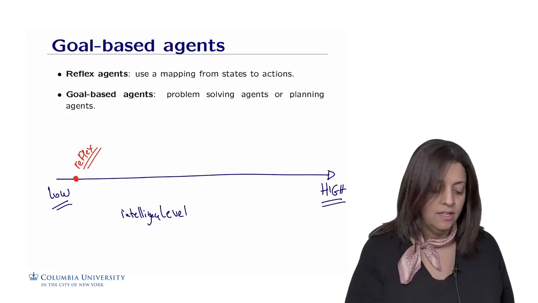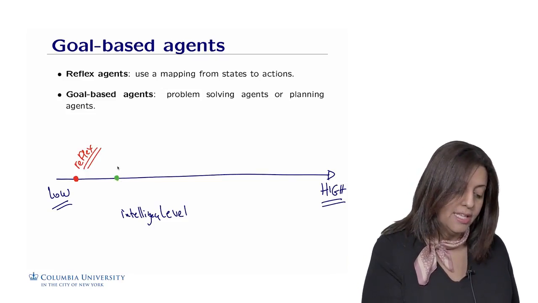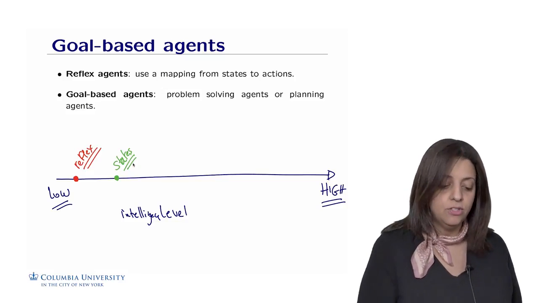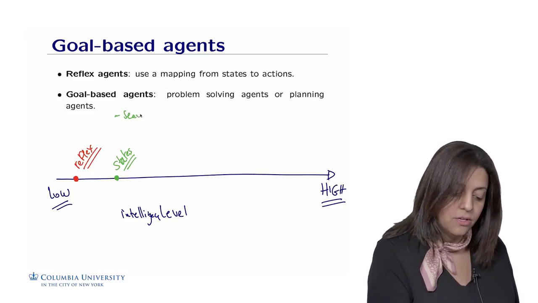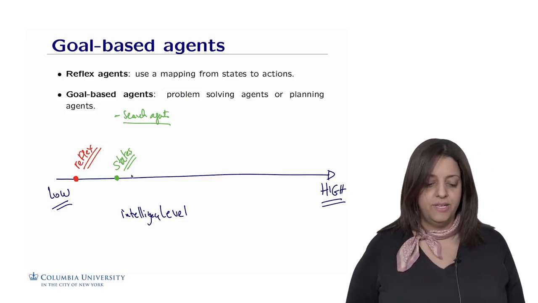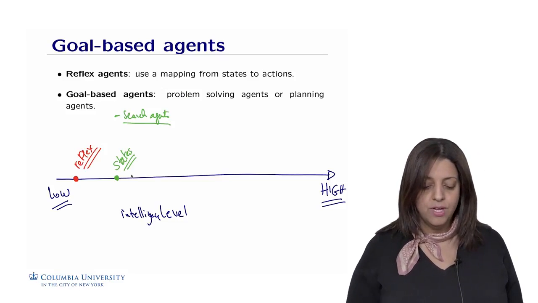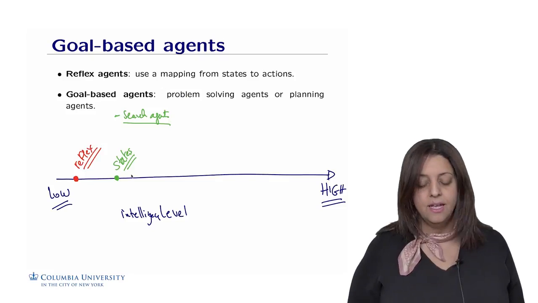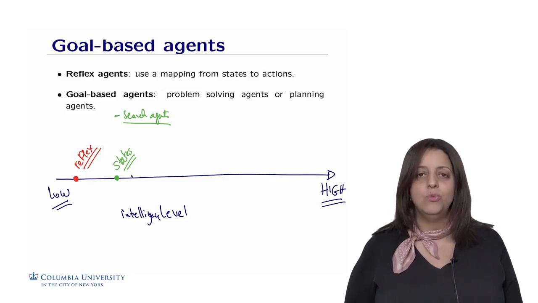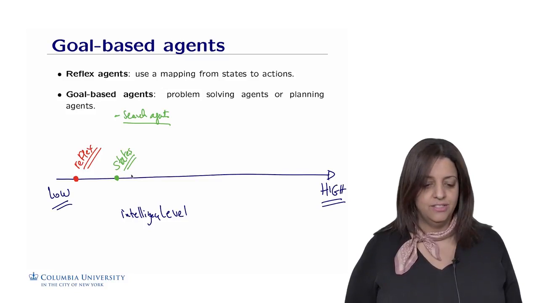We're going today to introduce what we call state-based agents. It turned out that search algorithms or search agents are one of the categories of state-based agents. Okay, so as we go in this course, I'm going to fill this axis with more and more intelligent agents as we see more and more topics in artificial intelligence.